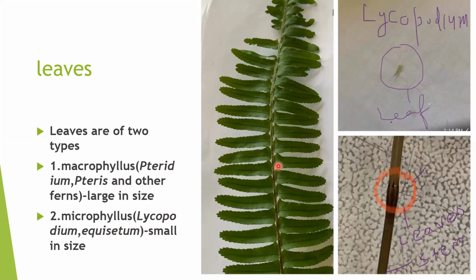Now, this is the plant of Pteris, Dryopteris. They have bigger leaves. So this is the bigger leaf, macrophyllous condition. And this is in the case of Lycopodium, a very small leaf, microphyllous, and in Equisetum, you can see very small, scale-like leaves present on the nodes, so microphyllous condition.